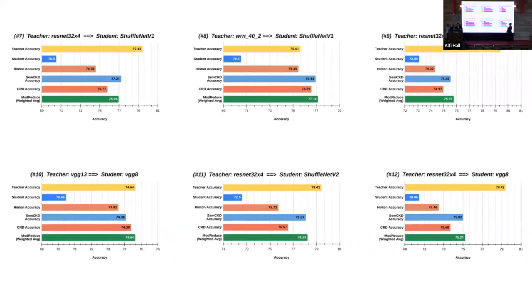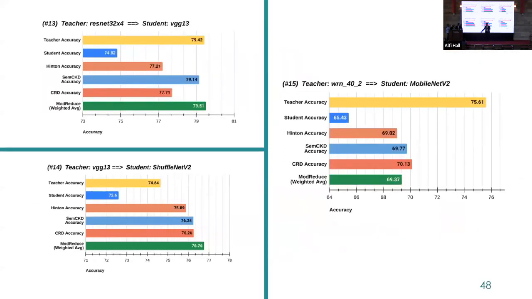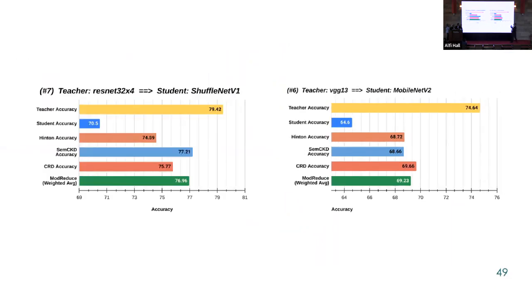Moving on to the next set of experiments, in these 6 experiments, in 5 of them we're surpassing all of the state of the art. And again, we can see here that we are doing very equivalent to the teacher accuracy. The last 3 experiments, out of those 3, again, we are doing better in 2 experiments. So what about the bad results? Let's take 2 bad results out of their context and look at them. Are we actually doing worse than everyone in the bad results? Actually, no.